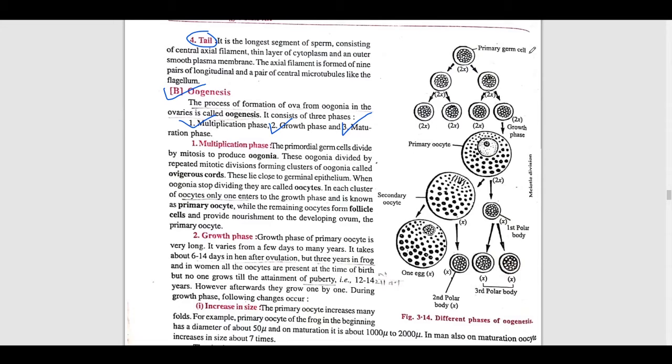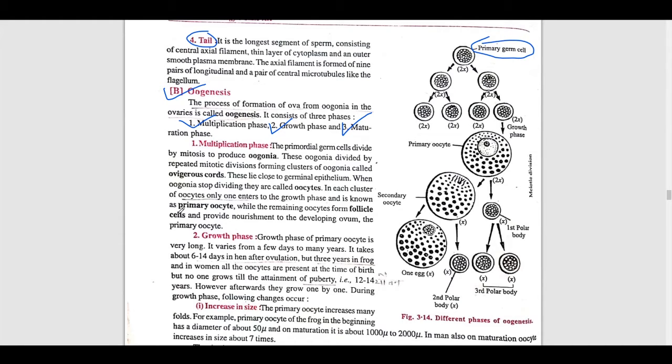The primordial germ cells divide by mitosis to produce oogonia. Now what are primordial germ cells? They transfer information between generations and ensure survival. So they divide by mitotic division and produce oogonia. These oogonia divide by repeated mitotic division, forming a cluster of oogonia. Cluster means in a group.